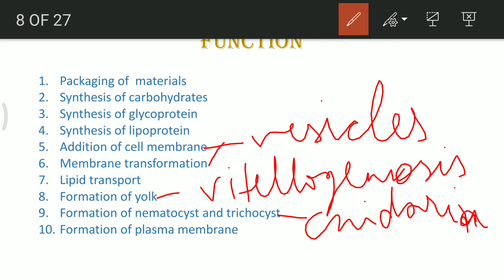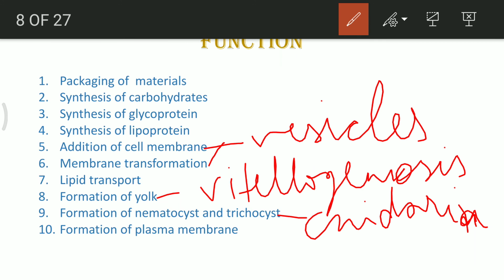They are formed with the help of Golgi complex because they are also secretory in nature. What do they secrete? They secrete toxins. So those toxins are released from the Golgi complex. Trichocysts are present in Paramecium, and they are also formed by the Golgi complex.